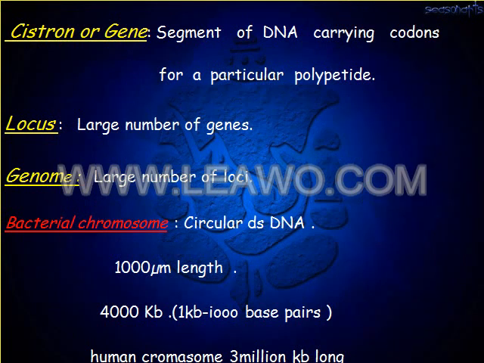So gene or cistron. What is meant by gene? Gene is a segment of DNA carrying codons for a particular polypeptide. Now locus. What is locus? Locus carries a number of genes. A large number of loci are known as genome. The bacterial chromosome is in the form of circular double-stranded DNA, and it comprises 4,000 kilo base pairs. Its length is 1,000 micrometers. The human chromosome has 3 million kilo base pairs.